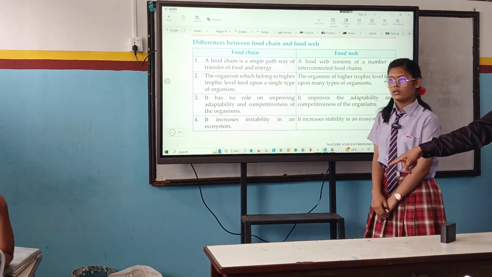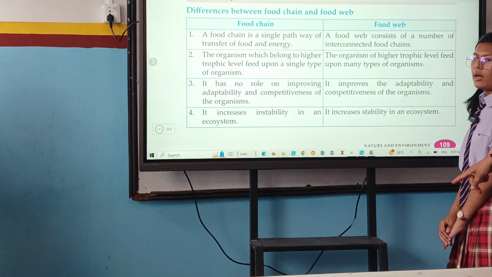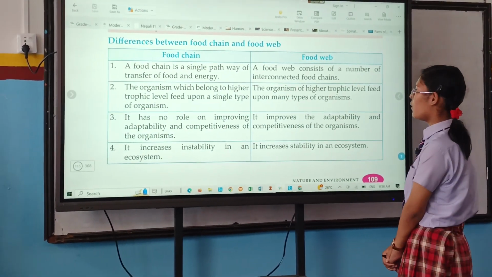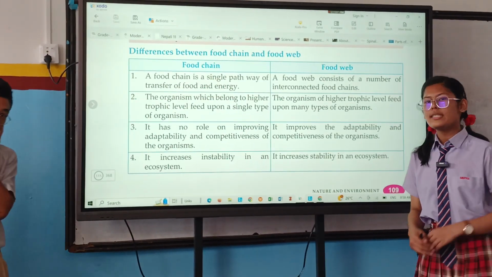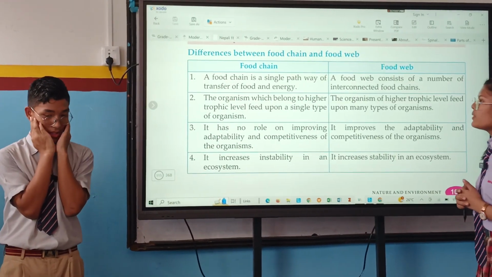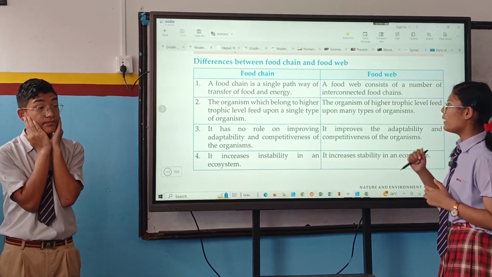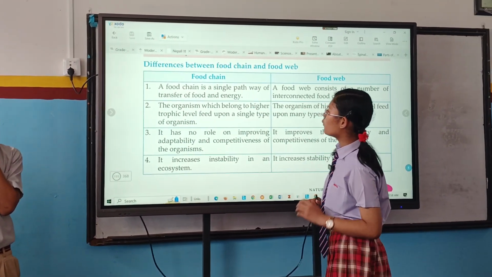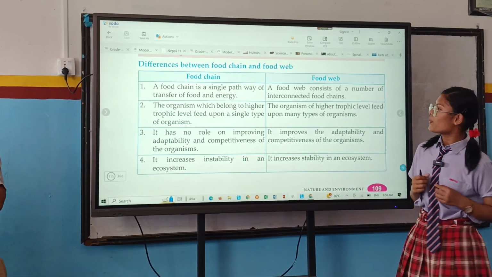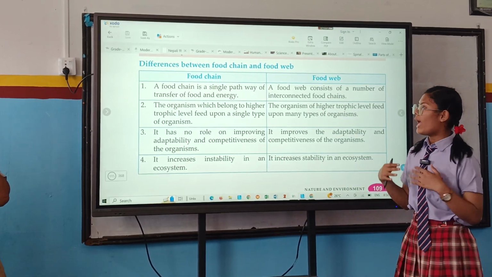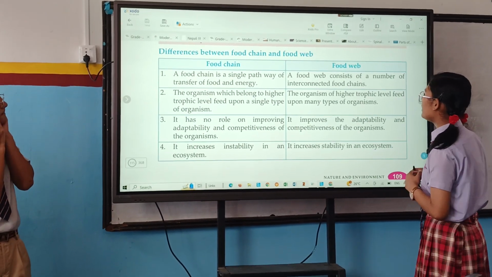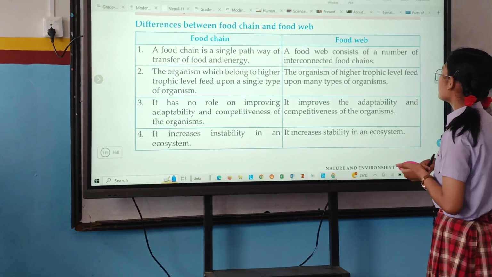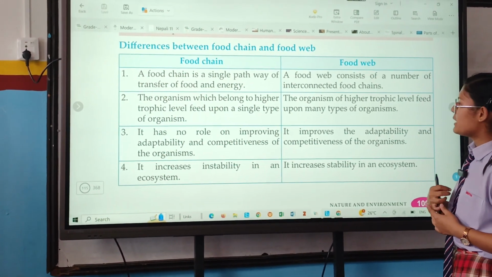Here I am about to describe the difference between a food chain and a food web. Food chain and food web are two different terms which can be described in such a way. A food chain is a single pathway of transfer of food and energy. Food chain is the process of transfer of energy and food in a single pathway, while a food web is the interconnection of food chains which consists of a number of food chains.